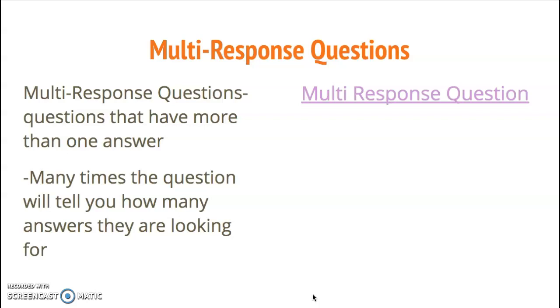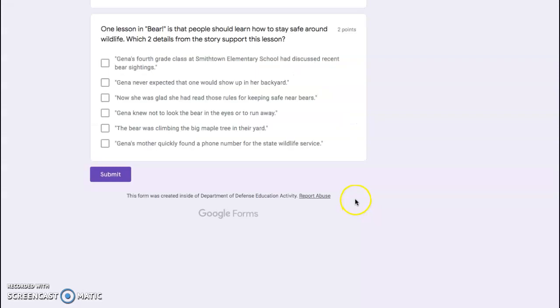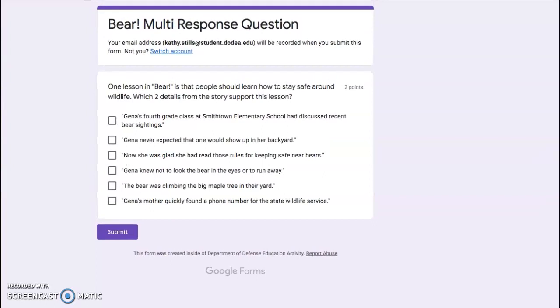So I'm going to show you a statement related to the bear story, and you will have the bear story again in your assignment. You are going to be selecting a couple of details from the story that support this statement. So let's look at the question. All right, it says bear multi-response question.